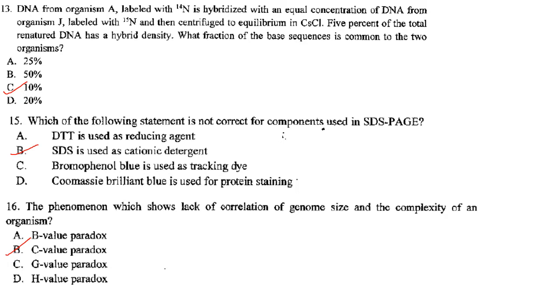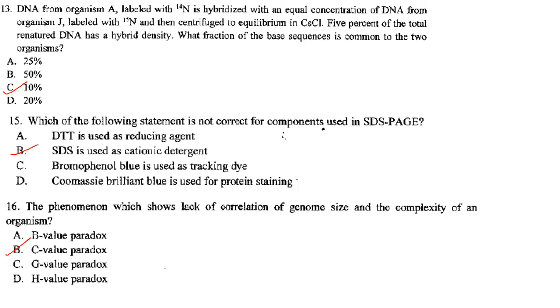Then next one. Which of the following statements is not correct for components used in SDS-PAGE? DTT is used as a reducing agent. That's correct. SDS is used as a cationic detergent. No, it is an anionic detergent, not cationic. Bromophenol blue is used as a tracking dye. That's also correct. Coomassie brilliant blue is used for protein staining. That is also correct. So the answer is option B, that is SDS is used as a cationic detergent. That is the not correct statement.